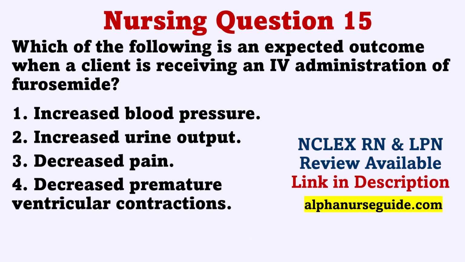Which of the following is an expected outcome when a client is receiving an IV administration of furosemide? 1. Increased blood pressure. 2. Increased urine output. 3. Decreased pain. 4. Decreased premature ventricular contractions. The correct answer is 2. Increased urine output. Rationale. Furosemide is a loop diuretic that acts to increase urine output. Furosemide does not increase blood pressure, decrease pain, or decrease arrhythmias.